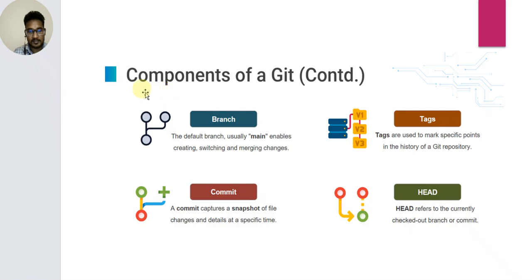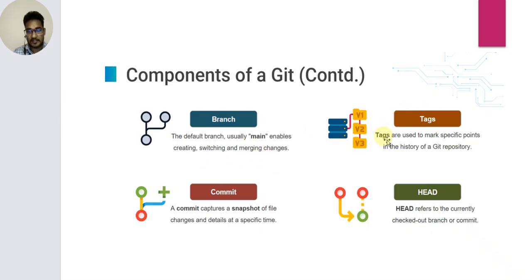The next component of Git is the branch. The default branch is usually main, or master. The default branch enables creating, switching, and merging changes in the branch.